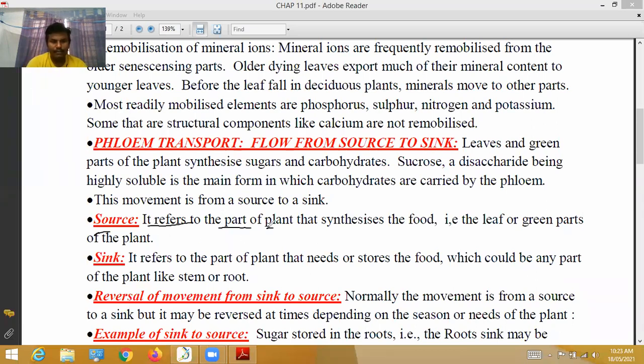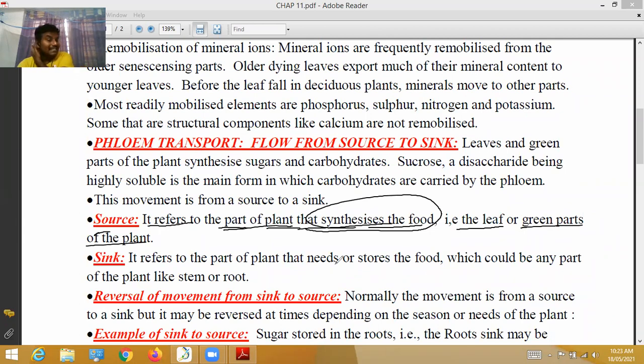See here, source. It refers to the part of the plant that synthesizes food. Source means leaves, the leaves or green parts of the plant that synthesize food material.